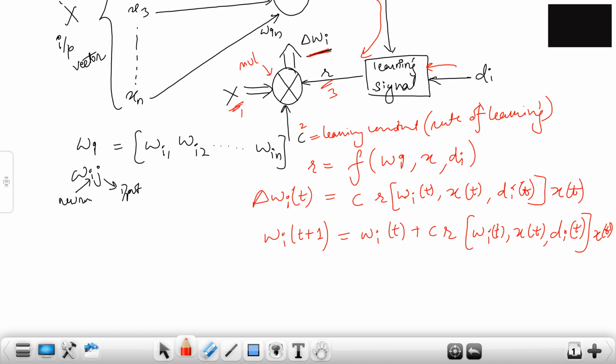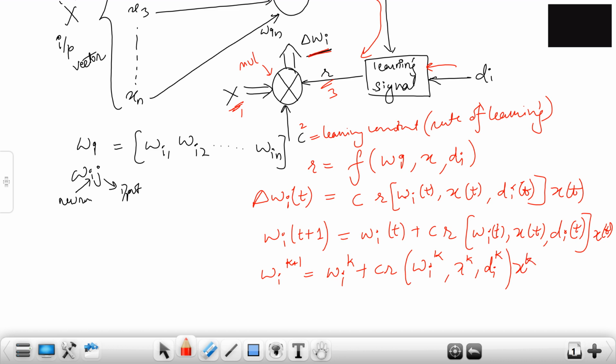Got it? This is how it looks. For the discrete time scenario, you write it like this: the kth instant and k plus 1 instant, then C r of Wi of k, xk, Di of k, and X of k.